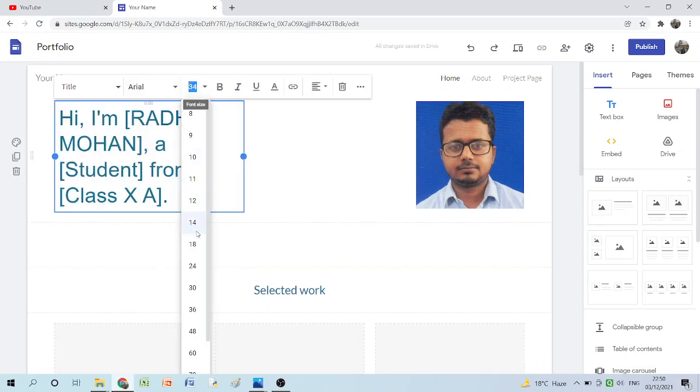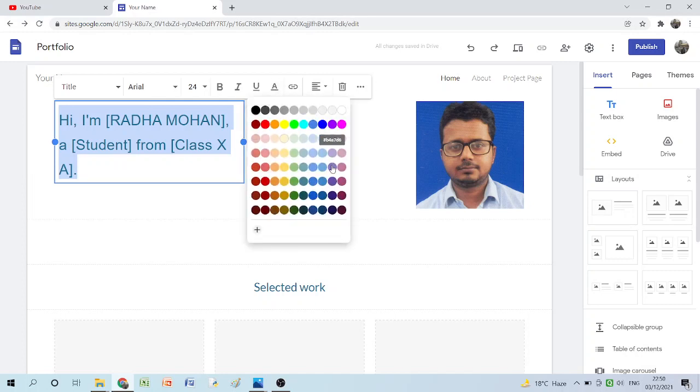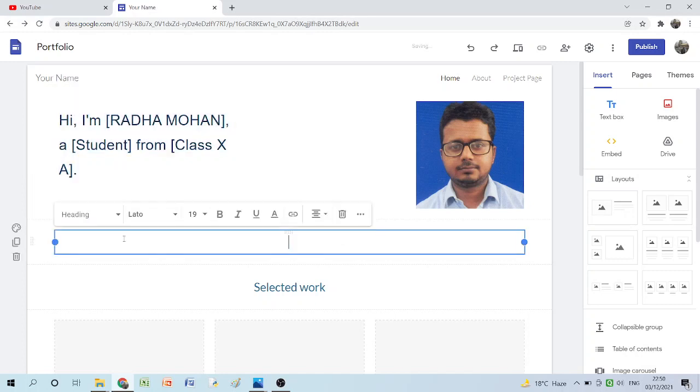You can do any sort of changes which you feel add something to the appearance of the text. You can make changes in the color of the text. So there are so many options you have over here. Now this is the home page. You can write a digital portfolio of Radha Mohan Day or your XYZ, whatever your name is.